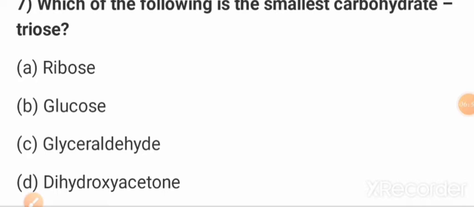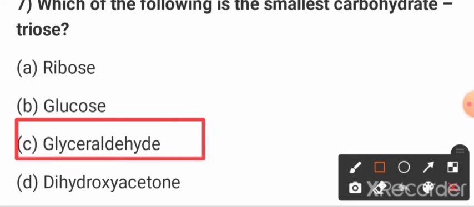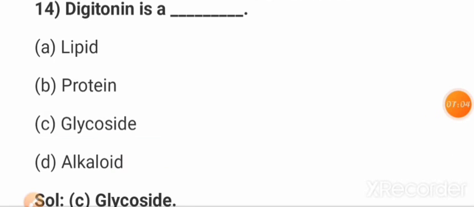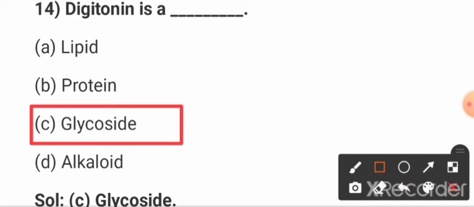So friends, glyceraldehyde is the correct answer. Option C, glyceraldehyde is the smallest carbohydrate, a triose. Now next question, friends: digitonin is a what? Lipid, protein, glycoside, or alkaloid? Option C, glycoside, is the correct answer. Digitonin is a glycoside.